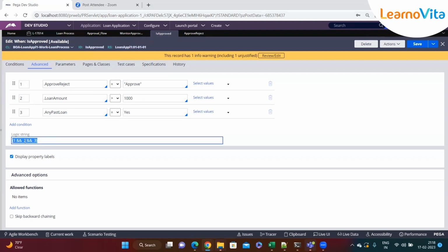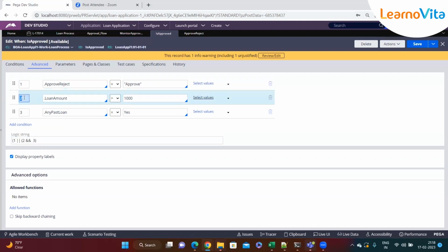So that is how you can determine it. This is also possible: 1 or 2 and 3. One means either this has to be true, or both 2 and 3 have to be true. That way you can do it.